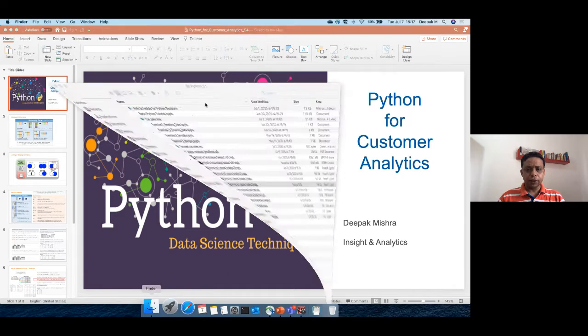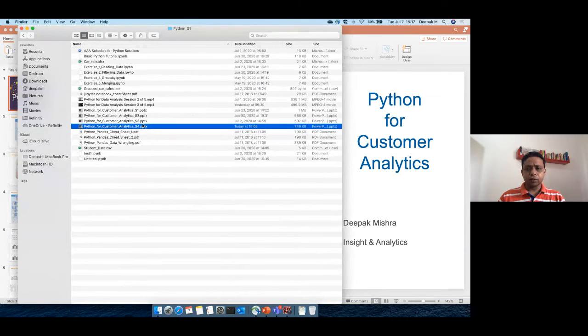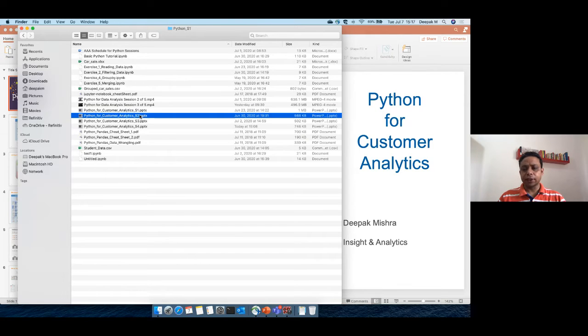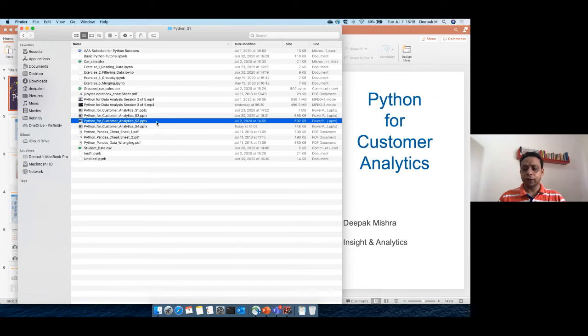Very quickly, this is our fourth session in Python for data analysis. In the first three sessions, we learned some basics. In the first session, we learned why we are looking at Python, what the different libraries are that we'll be using, and how to install and all those things. Then in the second session, we talked a little bit more about hands-on coding. The third session was largely hands-on coding. We were looking at various things that we can do in Pandas in terms of data manipulation.